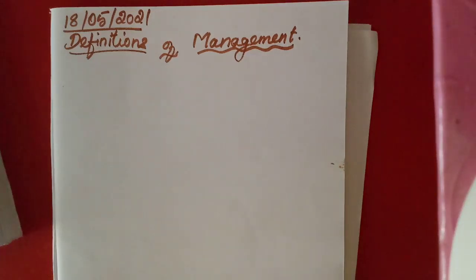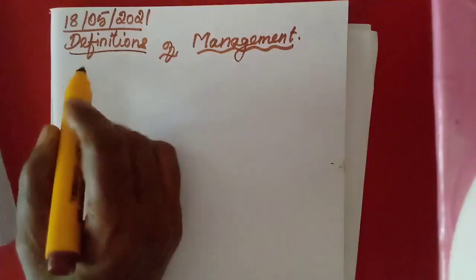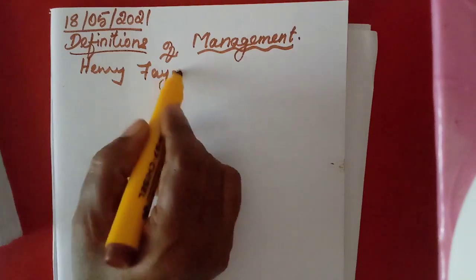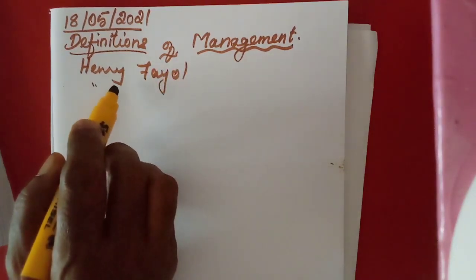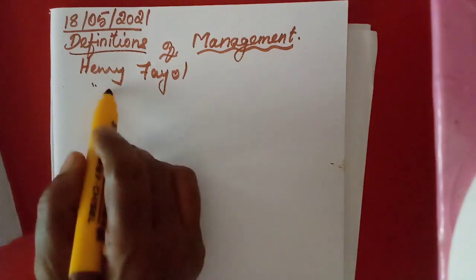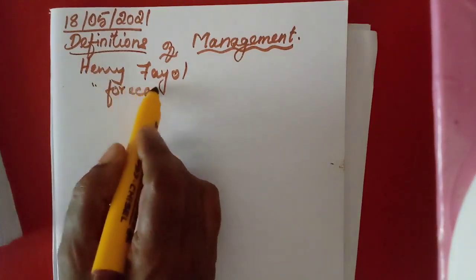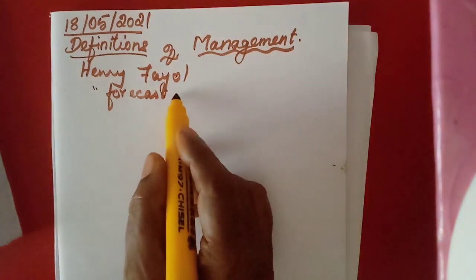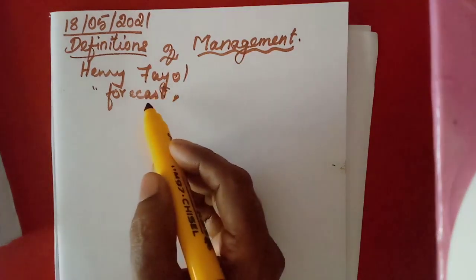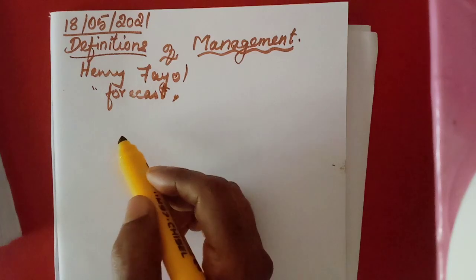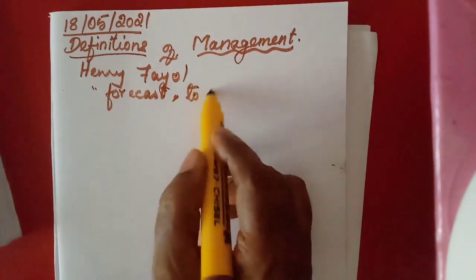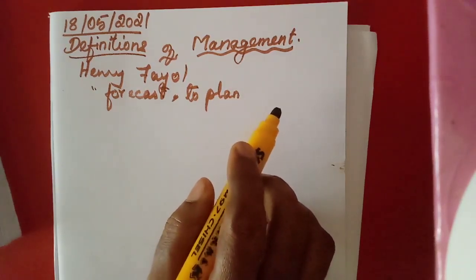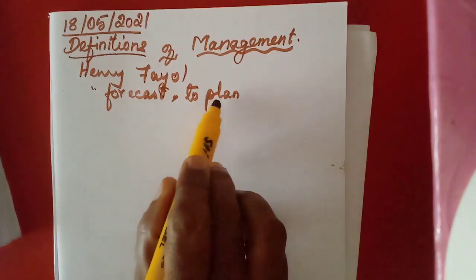So the first definition was written by Henry Fayol. Henry Fayol has defined management as: to forecast. Management is to forecast. You know the meaning of forecast. That means predicting the future, isn't it? Forecast. He has to plan what is their objective, what he has to do. For that he has to forecast, and to plan. He has to plan his decisions, his work, how he is going to do it. That is the first function itself, planning.